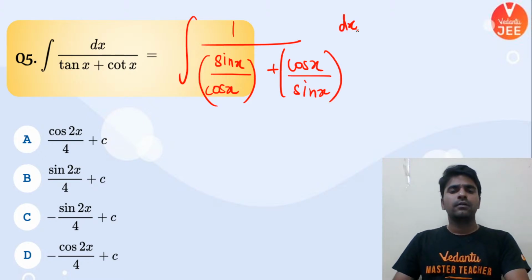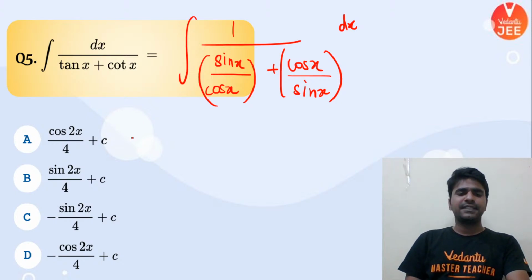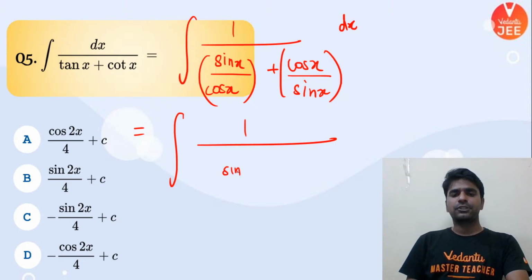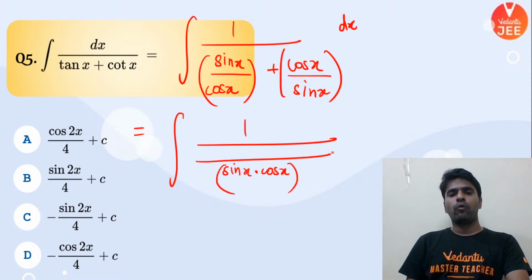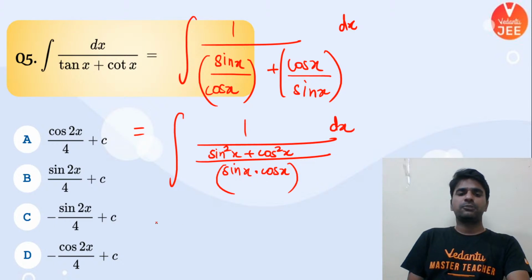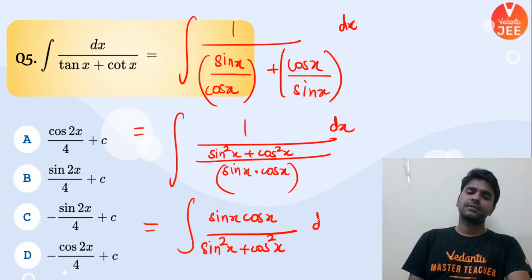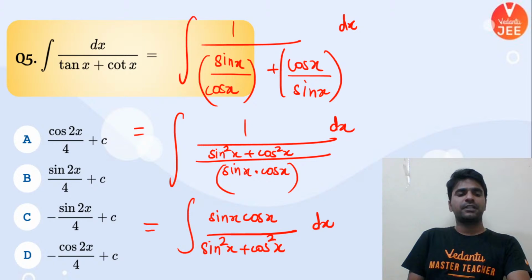The moment you do, and if you take some LCM, can you see that your problem is going to solve somehow? Sin x cos x is going to be the LCM over here. Then over here, sin square x plus cos square x is going to come. And this particular thing is nothing but sin x cos x upon sin square x plus cos square x dx, and sin square x plus cos square x is nothing but 1.